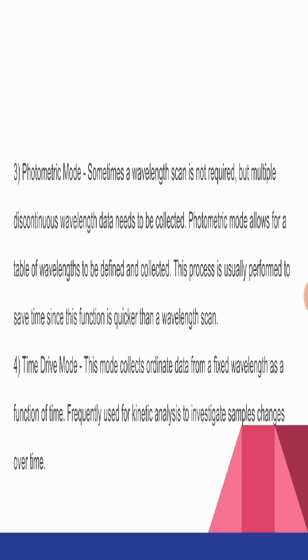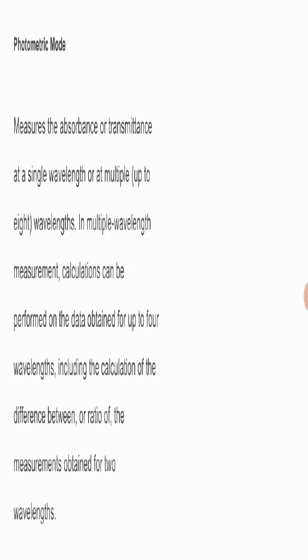Time drive mode. This mode collects ordinate data from a fixed wavelength as a function of time, frequently used for kinetic analysis to investigate sample changes over time. Photometric mode measures the absorbance or transmittance at a single wavelength or at multiple, up to 8 wavelengths. In multiple wavelength measurement, calculation can be performed on the data obtained from up to 4 wavelengths, including the calculation of the difference between or ratio of the measurements obtained for 2 wavelengths.